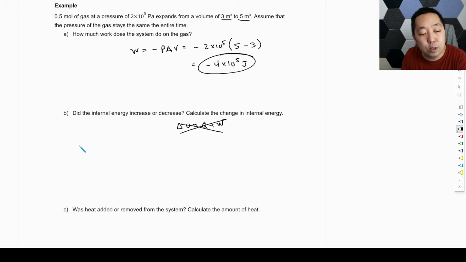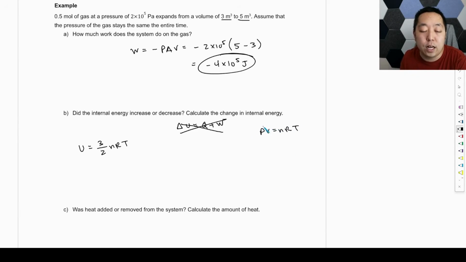But I also know that the internal energy is related to the 3/2 nRT, right? That relates the internal energy. So another way to think about internal energy is, did the temperature increase or decrease? And that's where we might use PV equals nRT, the ideal gas law.